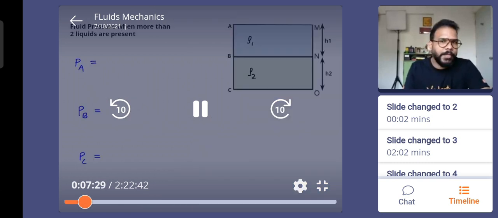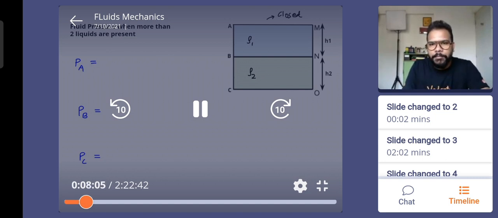Okay, so far we were discussing only one fluid filled in a container. There was only one fluid inside the container. What if you have two or more than two fluids which are placed in such a way that they're not mixing with each other, like oil and water? You know that oil floats over the surface of the water. And in that arrangement, say you have a container which is closed. Okay, so this one is a closed surface.